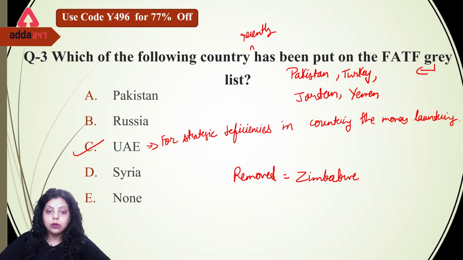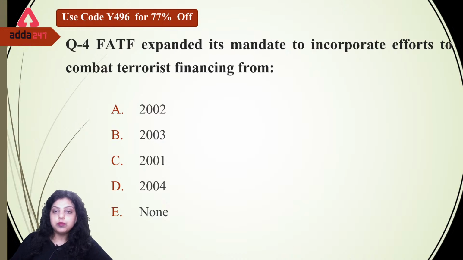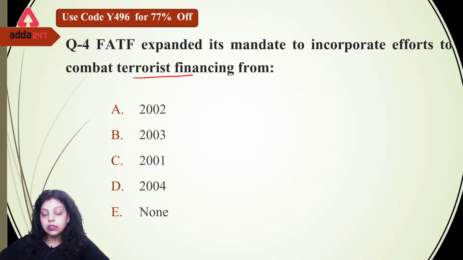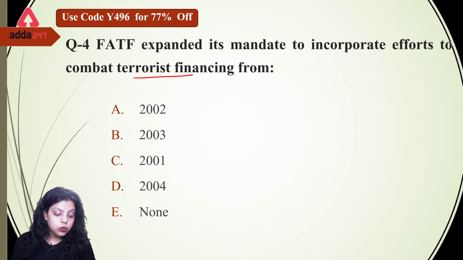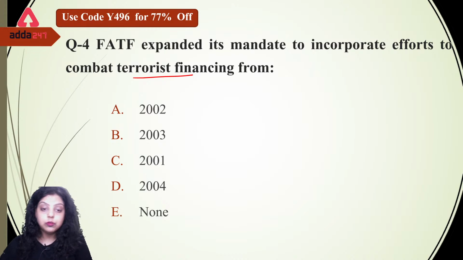Okay, now the next question is: the FATF expanded its mandate to incorporate efforts to combat terrorist financing from. So from which year did FATF add combating terrorist financing to its objectives? The year 2002, 2003, 2001, 2004, or none of the above. Which of the following is the right option? A, B, C, D, or E. Which of the following years is it?